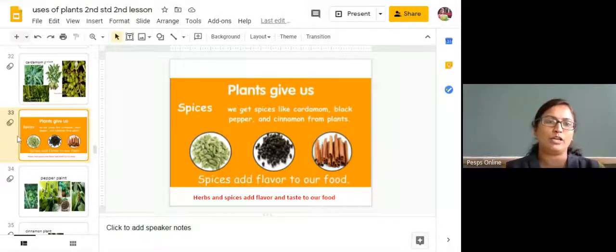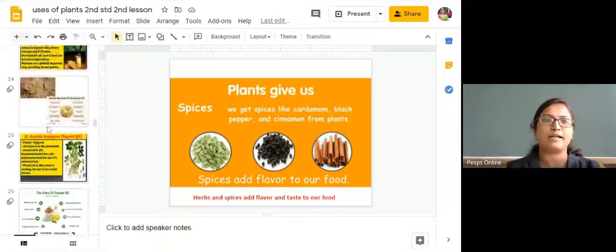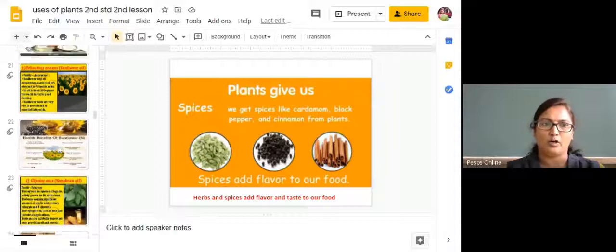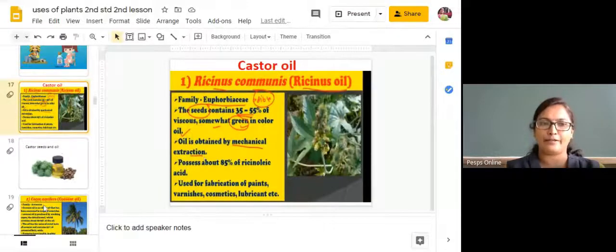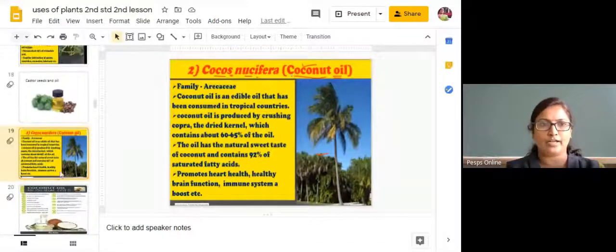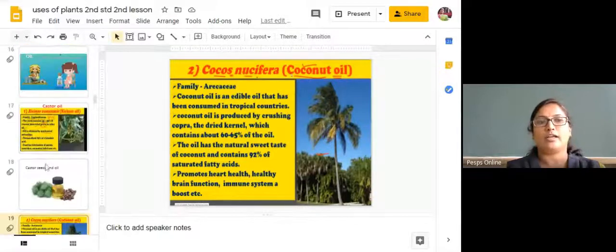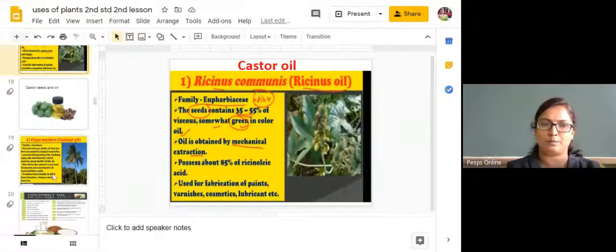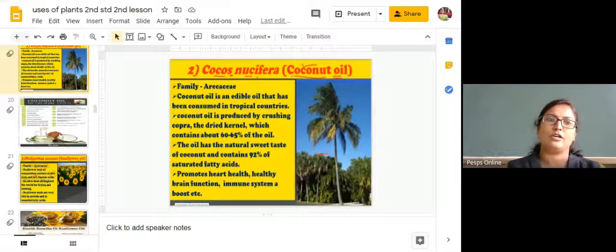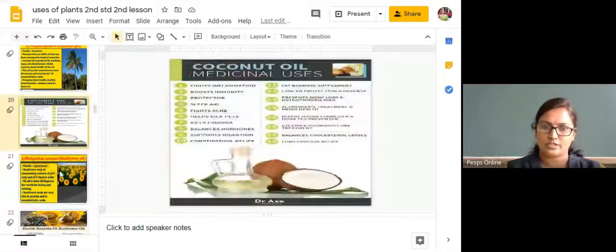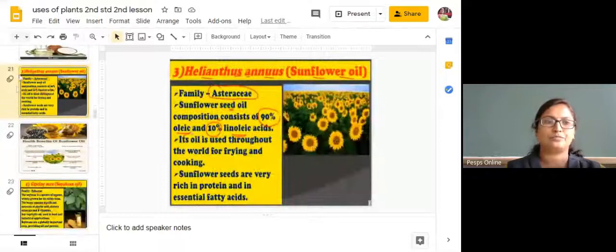Okay, so till now we have studied that plants give us oil. Many plants will give us oil. So what are the plants we have learned today? Castor plant, coconut tree, castor oil, coconut oil. Castor oil we are going to get from the castor plant. Coconut oil we are going to get from the coconut plant, from coconut seeds. Next, sunflower oil we are going to get from the sunflower seed.